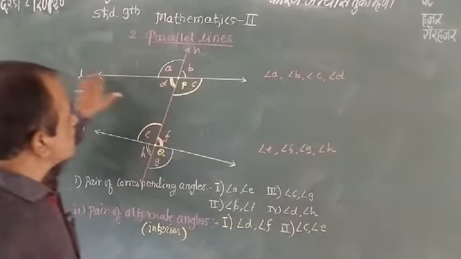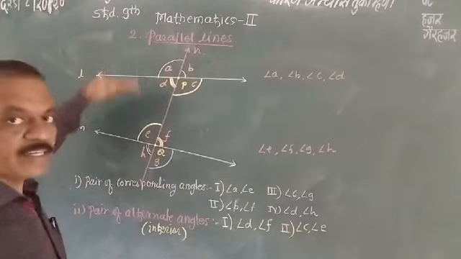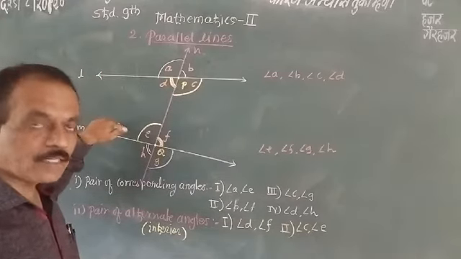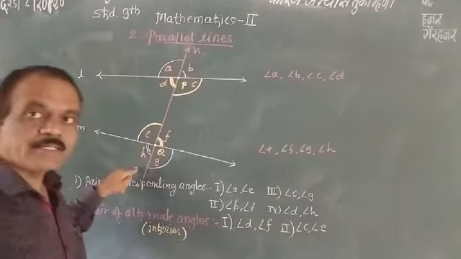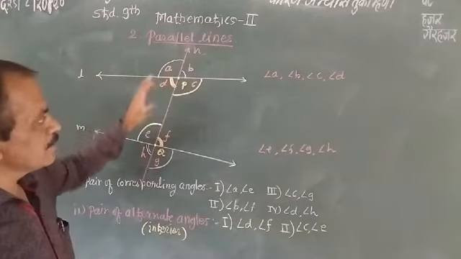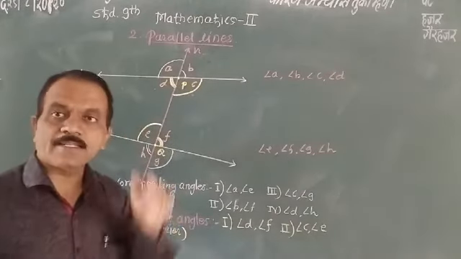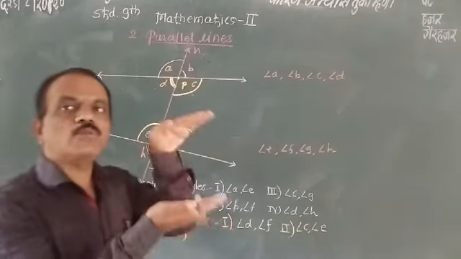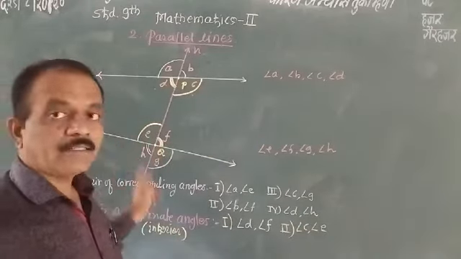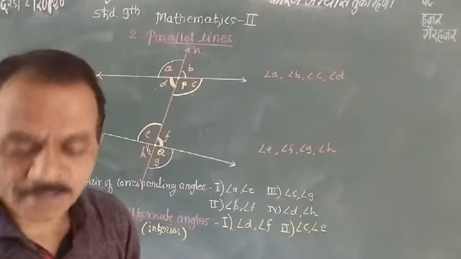Interior means these two pairs are formed on the interior side of the lines L and M, formed by the intersecting line M. Alternate: one is here, another is here. One is here, then another is here. These are on the interior side of the two lines L and M. So these are alternate angles formed on the interior side.